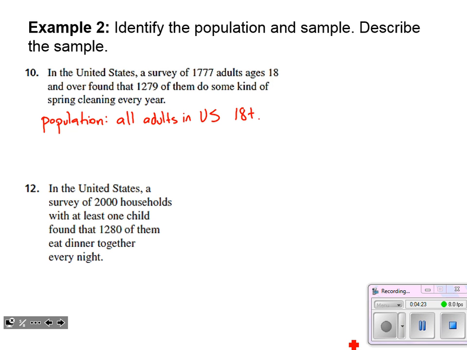Okay, our sample is 1,777 adults in the U.S. that are 18 and over. So you can see our sampling is a subset, because there are clearly more than 1,777 adults in the U.S. Okay, now describe that sample.